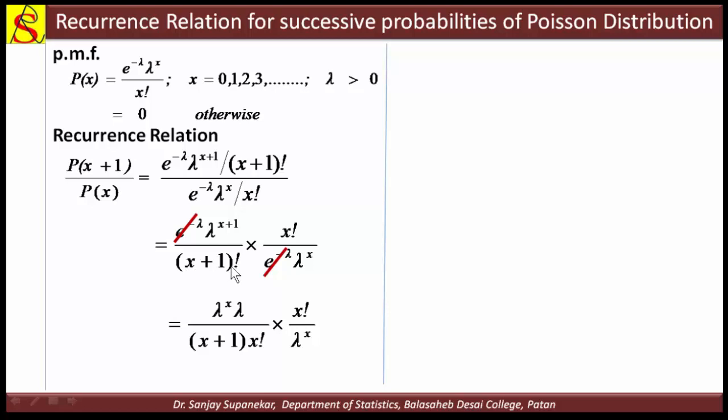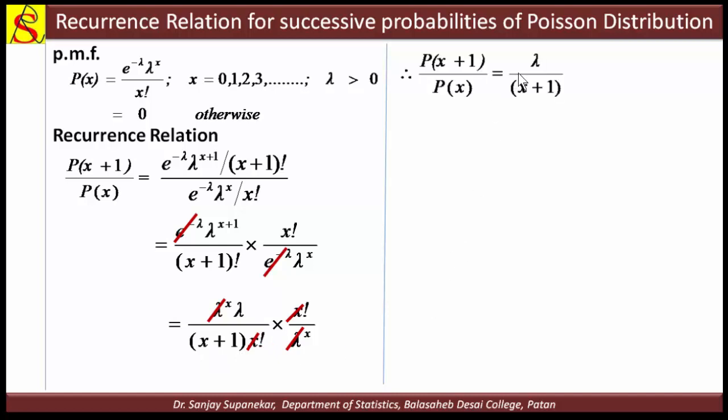How do I expand this? x plus 1 factorial is x plus 1 into x factorial, using the formula n factorial is equal to n into n minus 1 factorial. Similarly, x plus 1 factorial means x plus 1 into x plus 1 minus 1 factorial, which is x factorial. Okay. Now we see that x factorial and x factorial cancel. Lambda raised to x and lambda raised to x also cancel. What is the remaining term? Lambda divided by x plus 1.